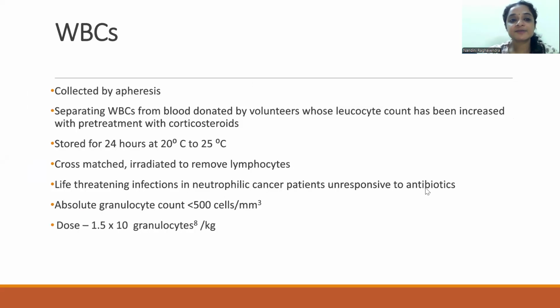Then comes granulocytes, which are collected by apheresis. They are stored for 24 hours. They need to be cross-matched and irradiated to remove the lymphocytes. They are indicated for use in life-threatening infections in neutropenic cancer patients unresponsive to antibiotics, and when absolute granulocyte count is less than 500 cells per millimeter cube. There is no specific dose for this, but some of the common articles mention that it can be transfused at a dose of 1.5 to 10 to the power of 8 granulocytes per kg.